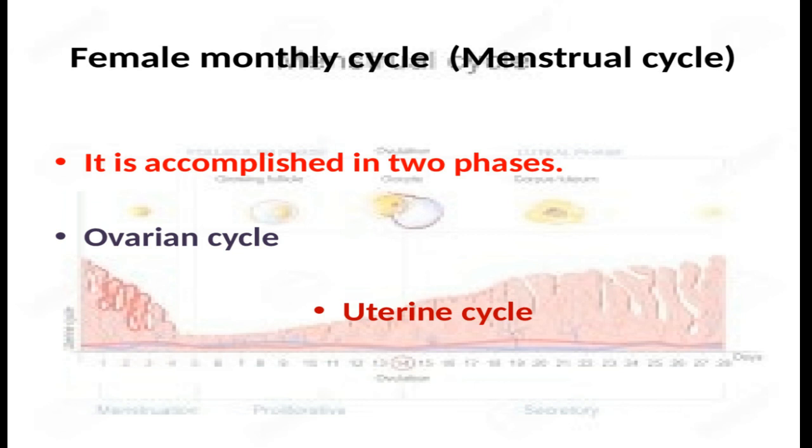Now you have all the background information needed to understand this topic. So let's start our main topic of the day, in which we are going to learn how hormones control the physiological functions of the female reproductive system. The female monthly cycle, which is commonly known as the menstrual cycle, is actually made up of two cycles that interact and overlap, one happening in the ovaries and one in the uterus, which are termed the ovarian and uterine cycle respectively.